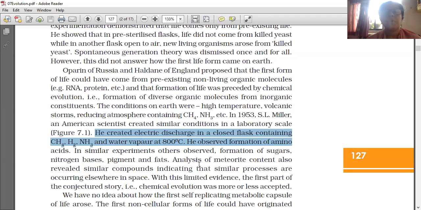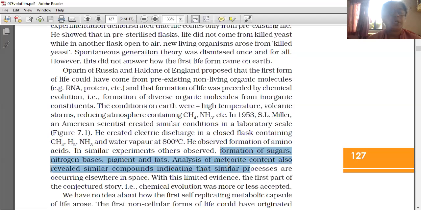He observed the formation of amino acids in that flask. In similar experiments, others also observed formation of sugars, nitrogen bases, pigments and fats.